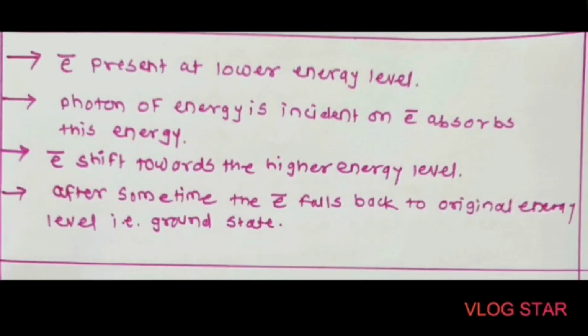So here in brief we can summarize this absorption process. Electrons are present initially at the lower energy level. Second, a photon of energy is incident on an electron, then the electron absorbs this energy, then due to absorption the electron shifts towards the higher energy level, and after some time the electron falls back to the original energy level, that is the ground state. So this is our first process, absorption.